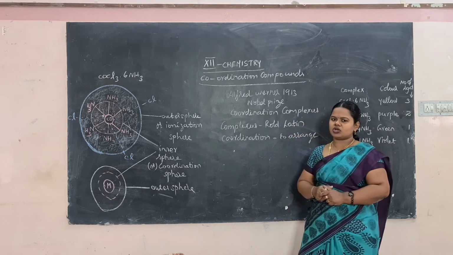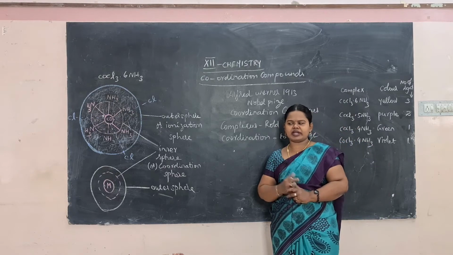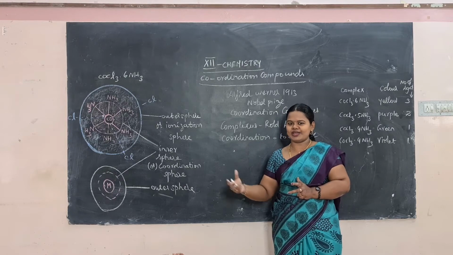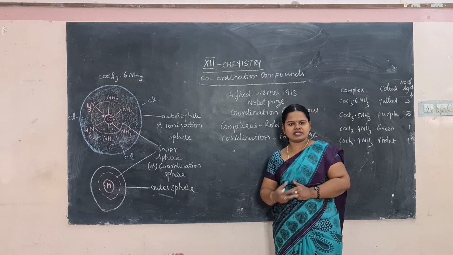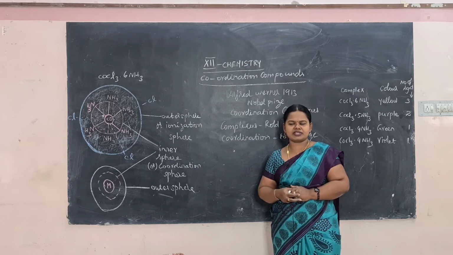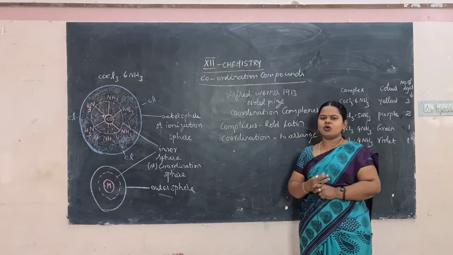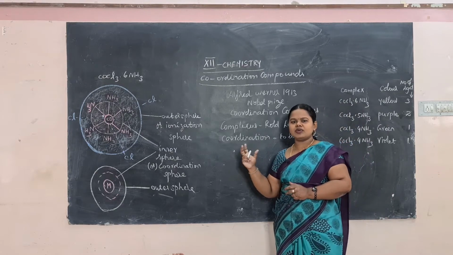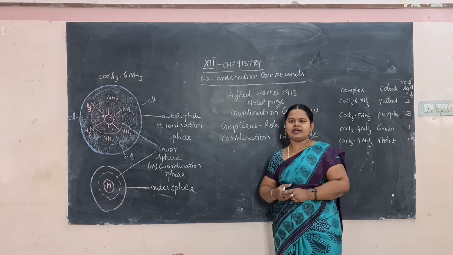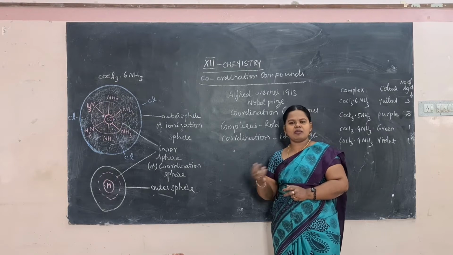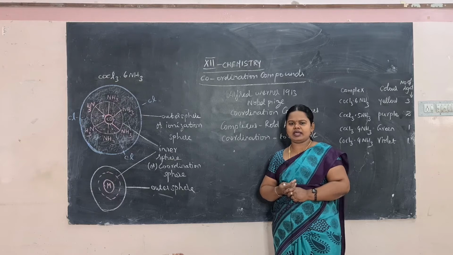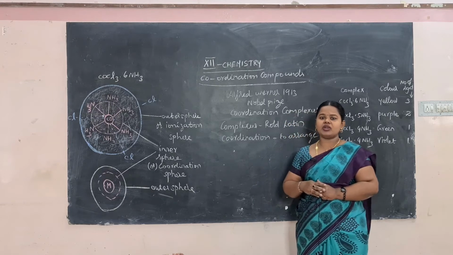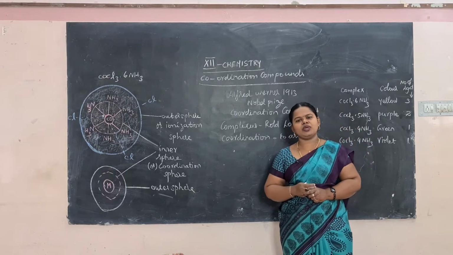What are the coordination compounds we can see in our day-to-day life? Coordination complexes are formed by most of the metal ions from transition elements. In the last lesson we saw the transition elements or d block elements, and these form most of the coordination compounds. A metal ion forms a bond with ligands. The ligand may be positive, negative or neutral. The metal ion together with the ligand forms coordination complexes, whereas the central atom may also be a non-metal.